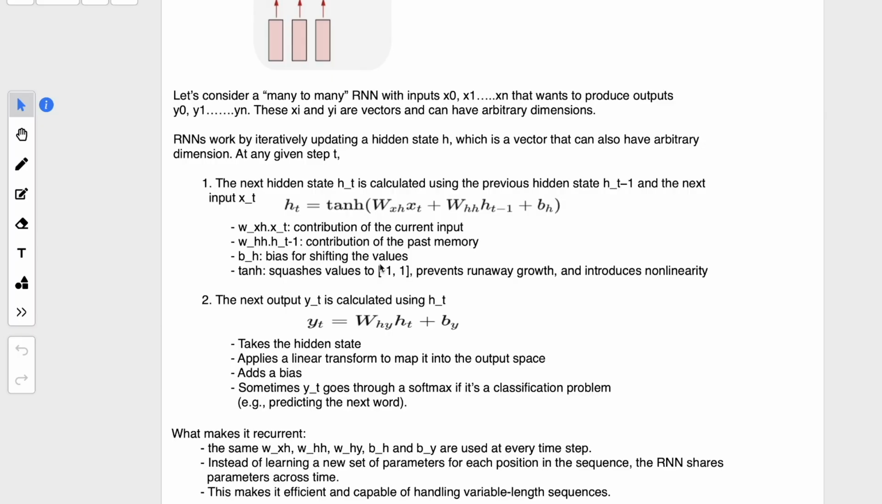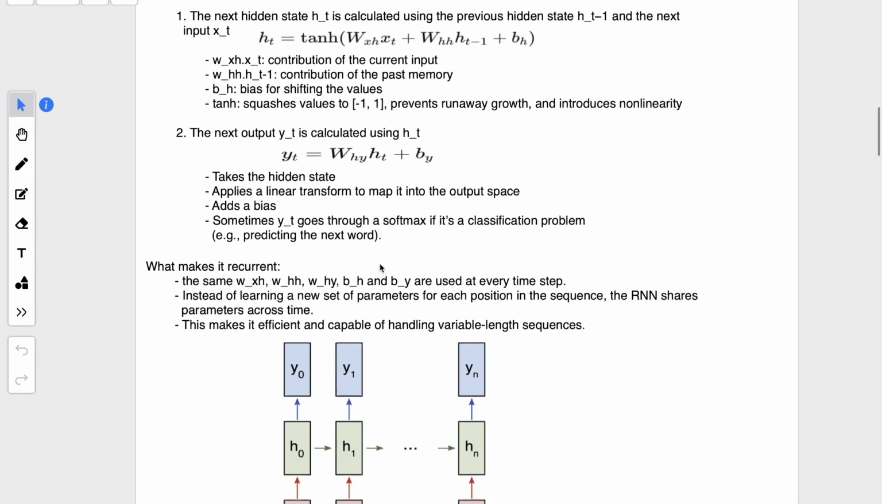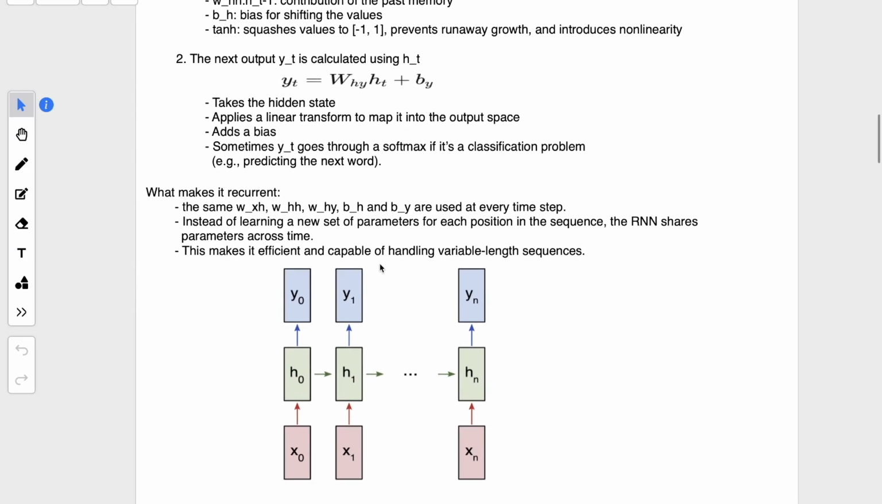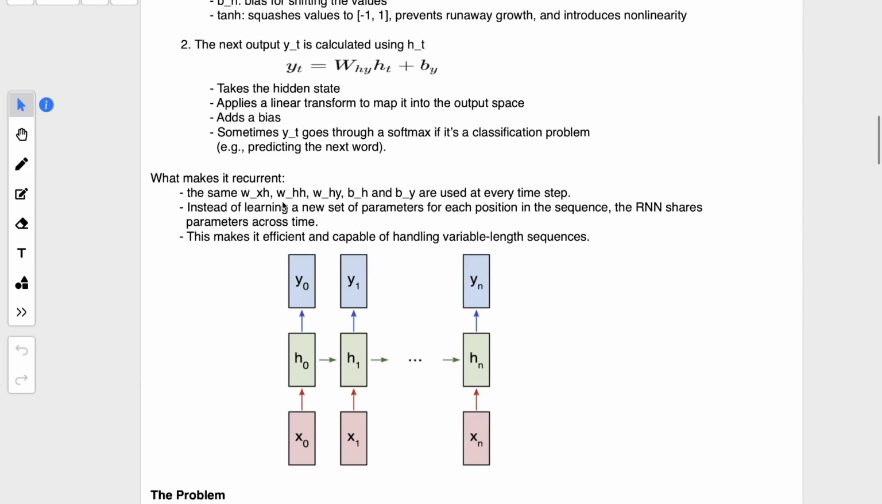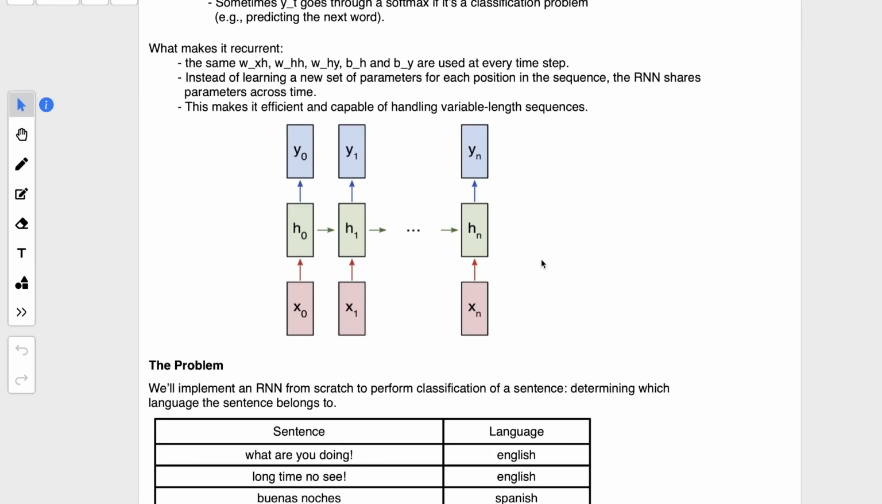Then after we get an output, we find out what the error is, how much the result differs from the actual output. We find out the error, and based on the error we just shift these weights and train our RNN. We will see in practical how it works. So instead of learning a new set of parameters for each position in the sequence, the RNN shares parameters across time. It makes them efficient and capable of handling variable length sequences. So this is how it looks.